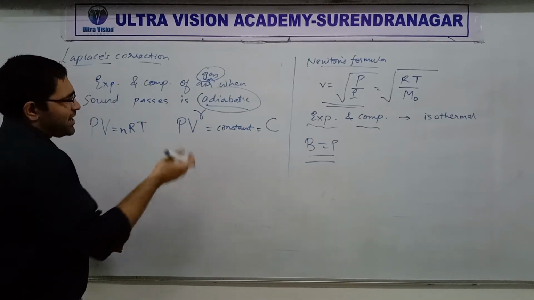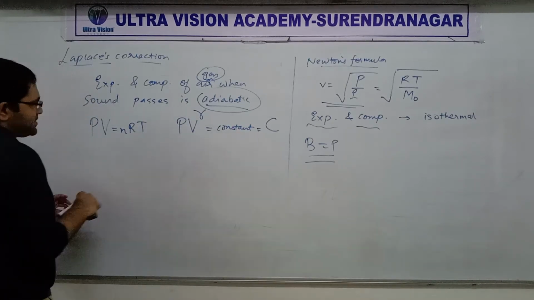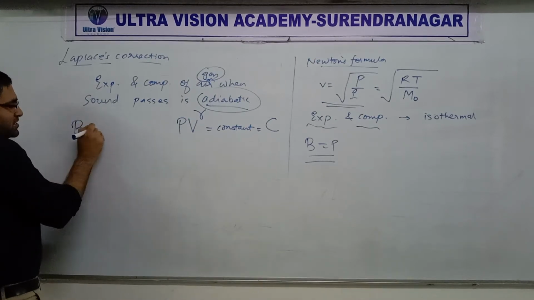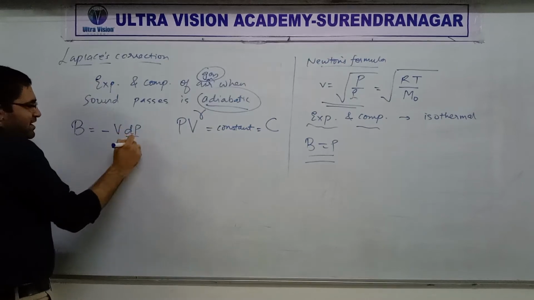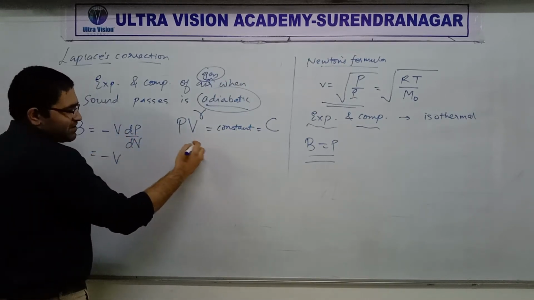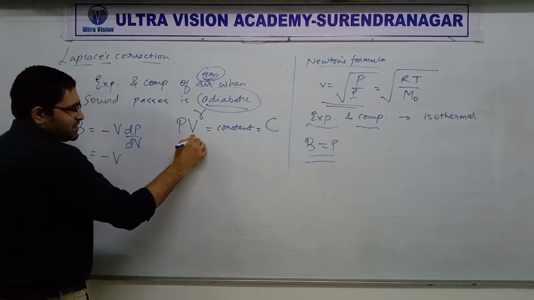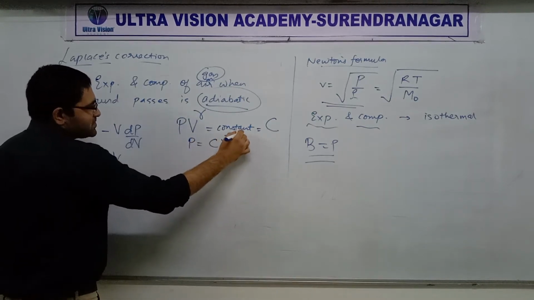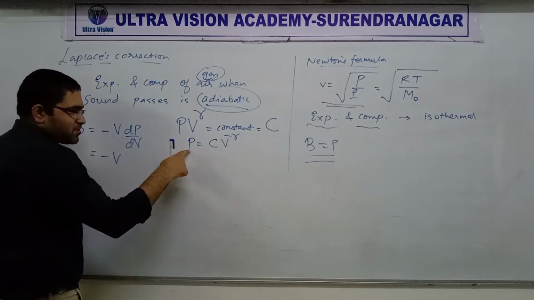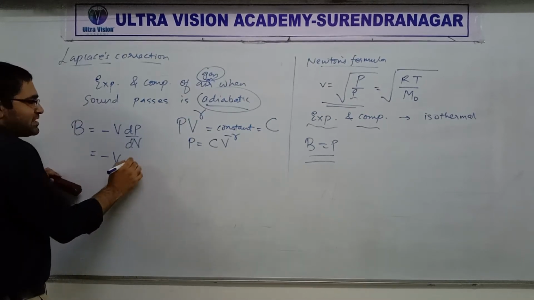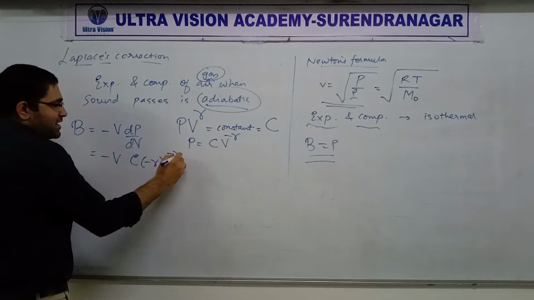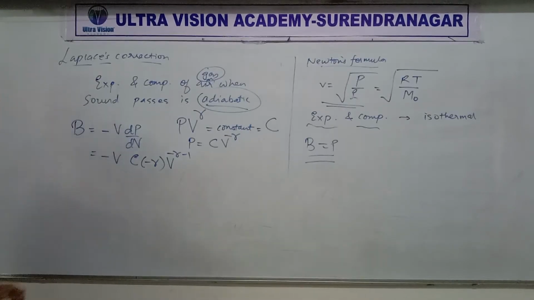I'm going to start doing differentiation, because listen to this carefully. Bulk modulus B is minus V dP by dV. So minus V, and instead of dP by dV we will write differentiation. So P is equal to C V raised to minus gamma. Differentiation of P will give me C minus gamma V raised to minus gamma minus 1. I hope that is absolutely clear.